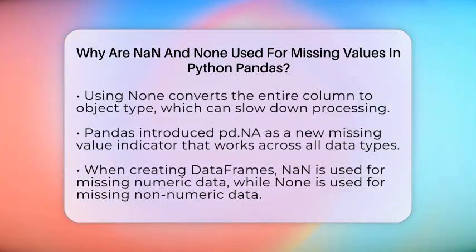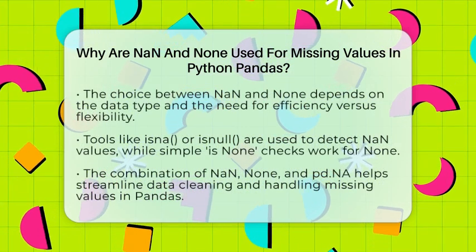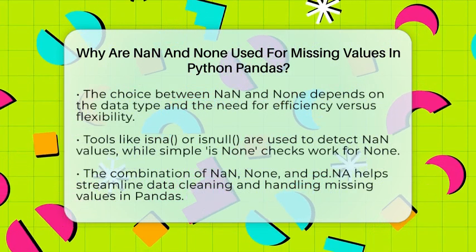Recently, Pandas introduced a new missing value indicator called pd.NA. This is designed to work across all data types, whether numeric, string, or Boolean. It aims to unify how missing data is handled in Pandas, but it is still being developed and used with special data types.